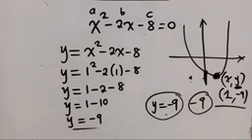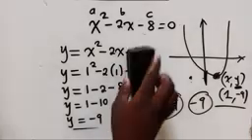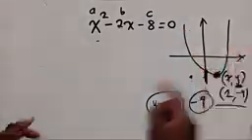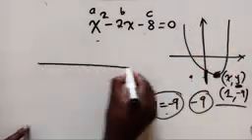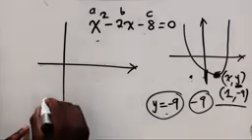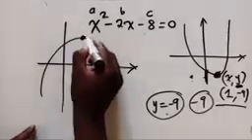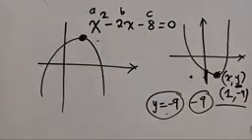So if they ask you about the maximum, somebody is saying maximum. They are asking us the minimum because this graph is opening upwards. But if it's like this, look at this, if it's like this, they'll ask you for the maximum. The max will be here. You come and get the y value here for the maximum. And in most cases, they ask about the minimum value. So that's it. We go to the next question.